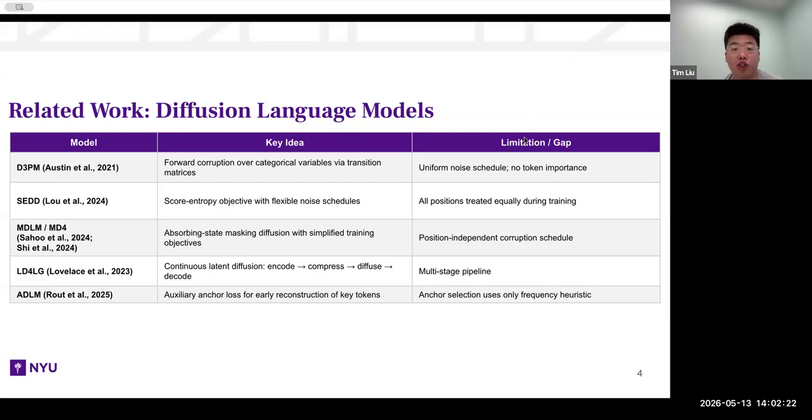Instead of applying diffusion directly over tokens, LD4LG first compresses the tokens into latent space and then performs diffusion there, and then decodes it back to text. This can make the diffusion process smoother, but it also introduces a more complex pipeline and usually requires more training time. ADLM is the baseline of our project, as we just discussed.